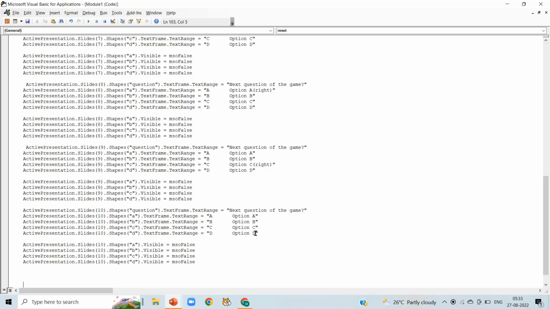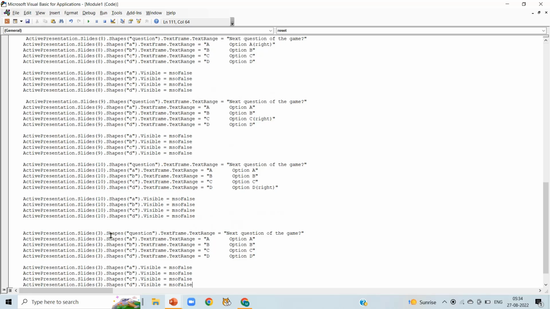Now I am randomly selecting option D as a right answer. Now again press Ctrl plus V. Change the slide number from 10 to 11, sorry.